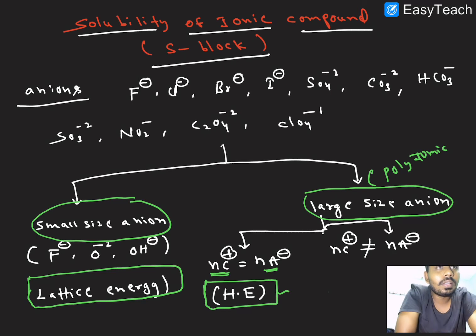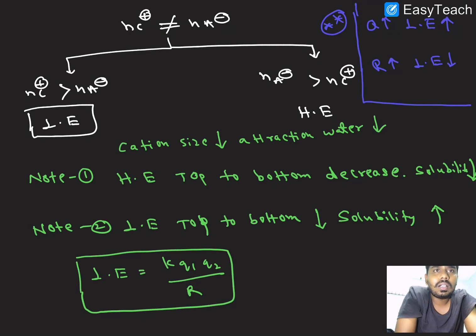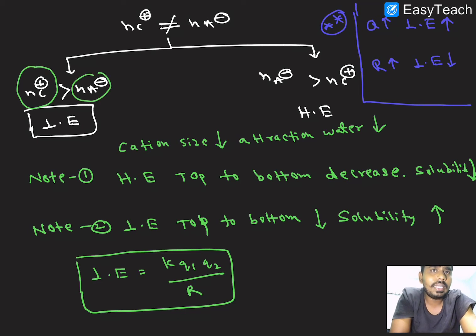The next one: number of cations not equal to number of anions. Again they are classified into two types, greater than and less than. Let me explain in the next slide. Here, number of cations not equal to number of anions. If the number of cations is greater than anions, the solubility is decided based on the lattice energy.